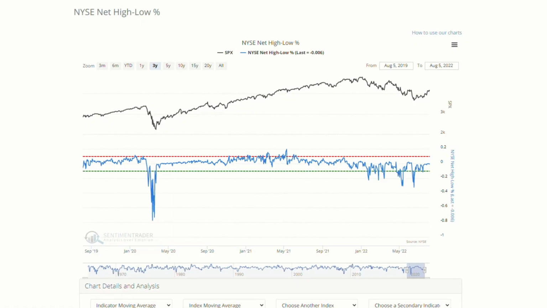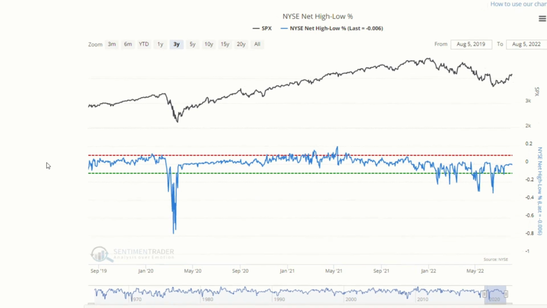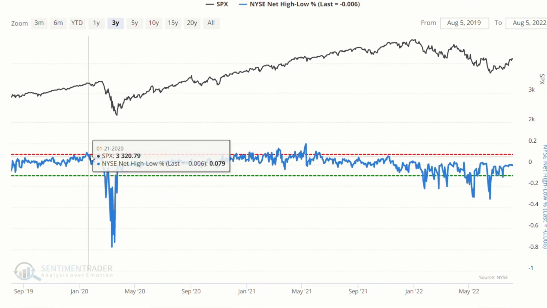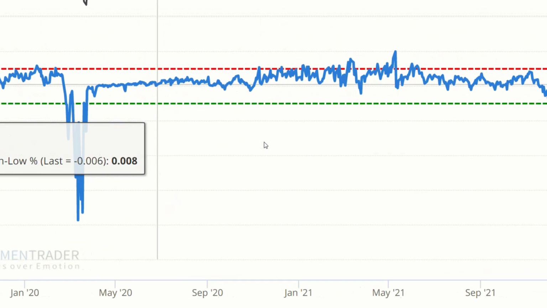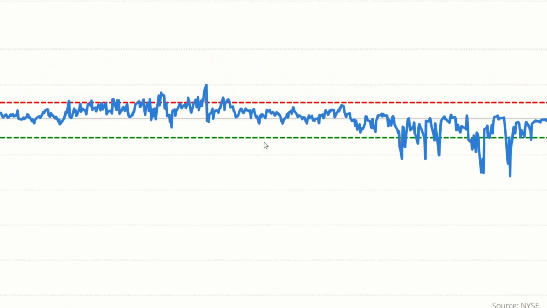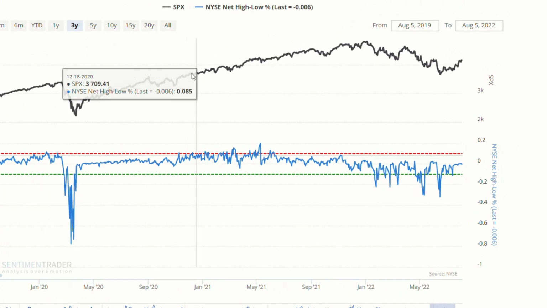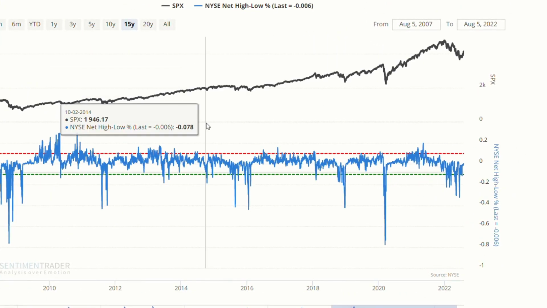Next is the net new 52-week highs and lows on the New York Stock Exchange, and this shows the number of stocks on the NYSE at 52-week highs compared to those at 52-week lows. And when there are more highs than lows, that's a bullish sign that signals greed.